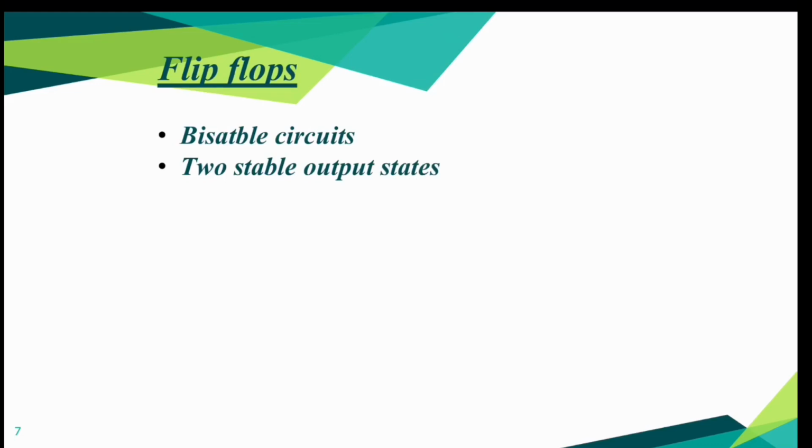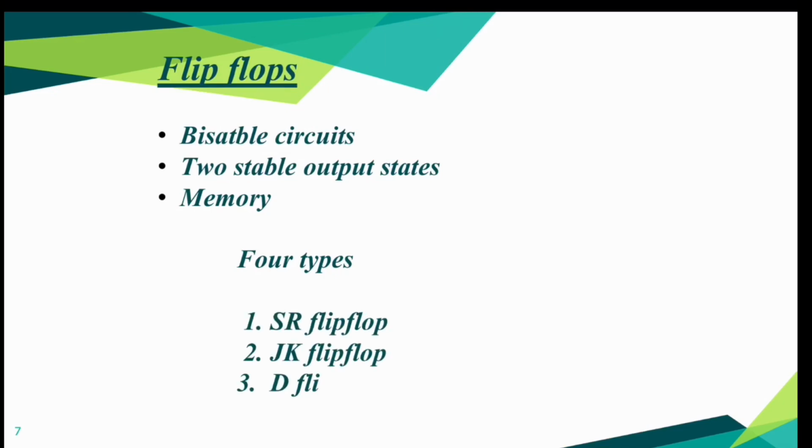A flip-flop is a bistable circuit. It has two stable output states. The circuit remains in a particular output state indefinitely until something is done to change the output state. The circuit is said to have a memory which is capable of storing one binary digit. Basically, we have four types of flip-flops. They are SR flip-flop, JK flip-flop, D flip-flop, and T flip-flop. Since our question is related to SR flip-flop, let us focus more on this.